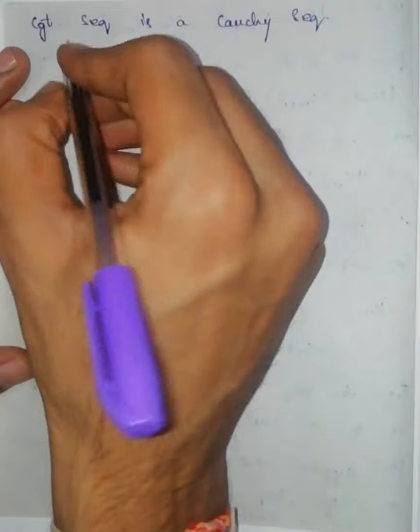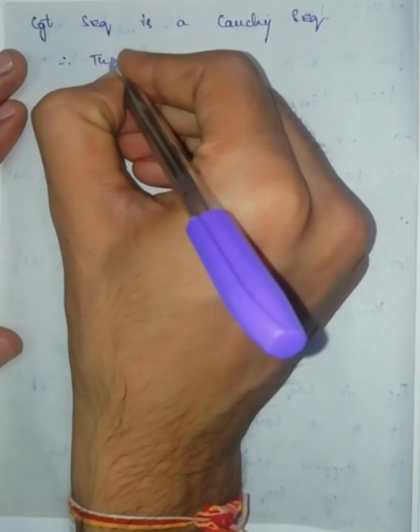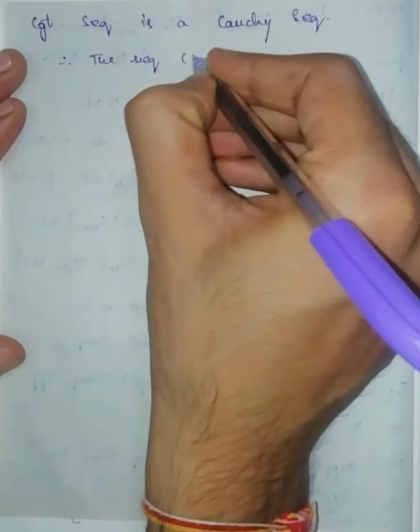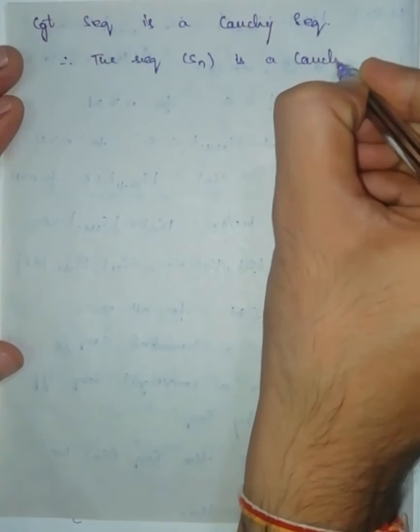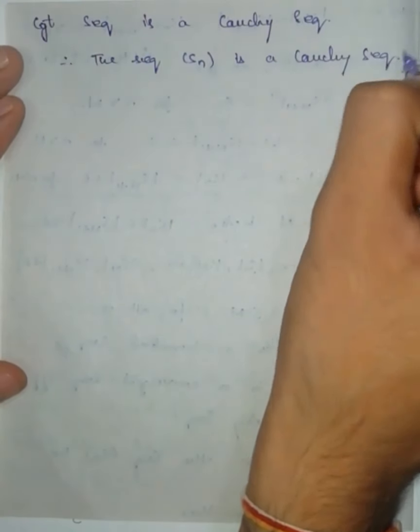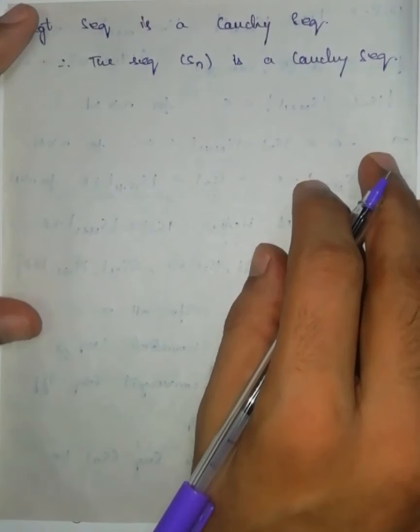Just now we have proved that every convergent sequence is a Cauchy. Therefore the first part is completed. Therefore the sequence Sn is a Cauchy sequence.